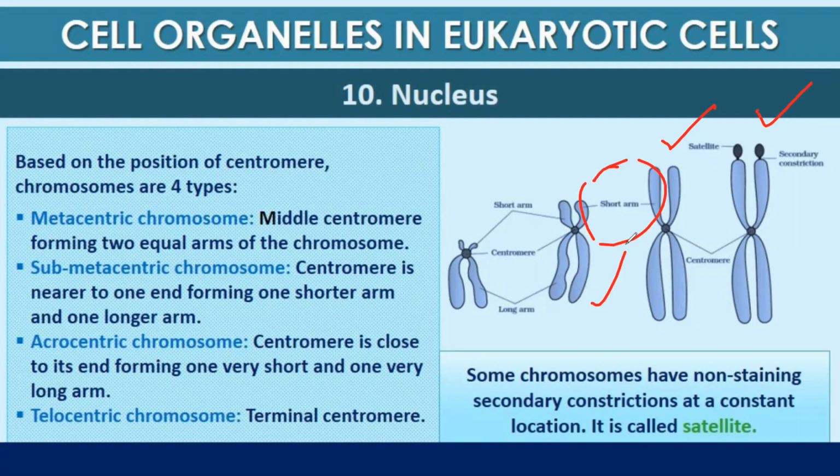Acrocentric, the centromere is close to its end, forming one very short and one very long arm. And the last one is telocentric chromosomes, where the centromere is located terminally. There are some chromosomes that have a non-staining secondary constriction, and those are known as satellite chromosomes.